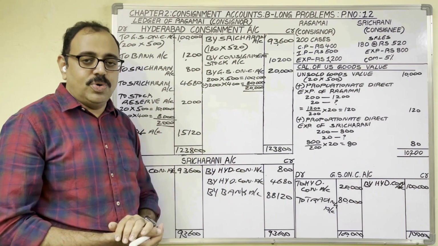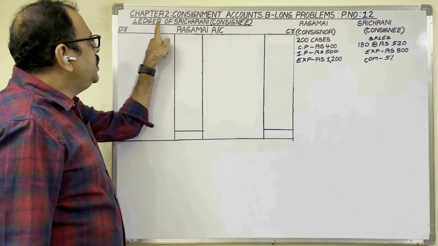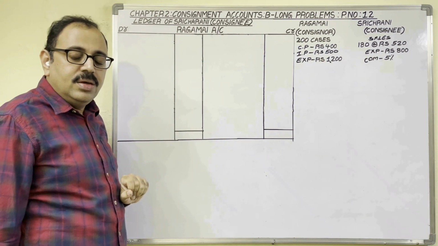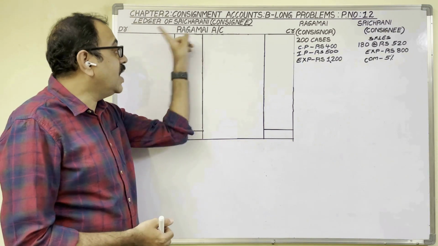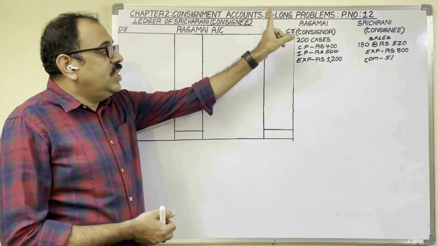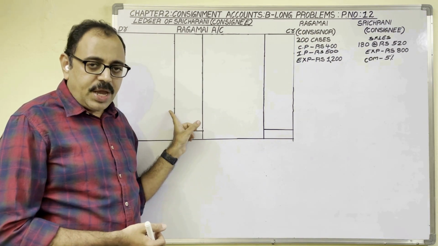Next, consignee's books. Ledger of Sri Charani, in brackets consignee. In consignee's books, only one account we should prepare. That is consignor's account, to know about the due amount. Think from consignee's point of view now, because in consignee's books we are preparing accounts.